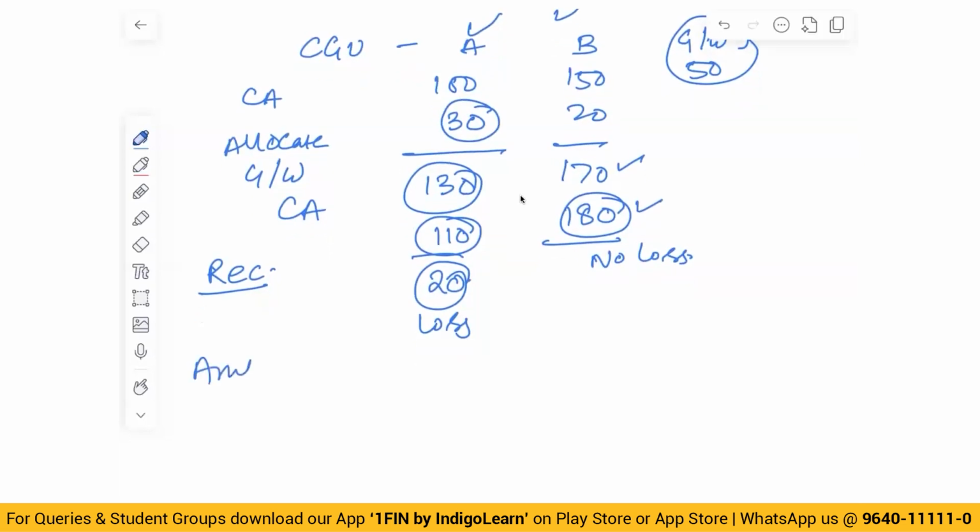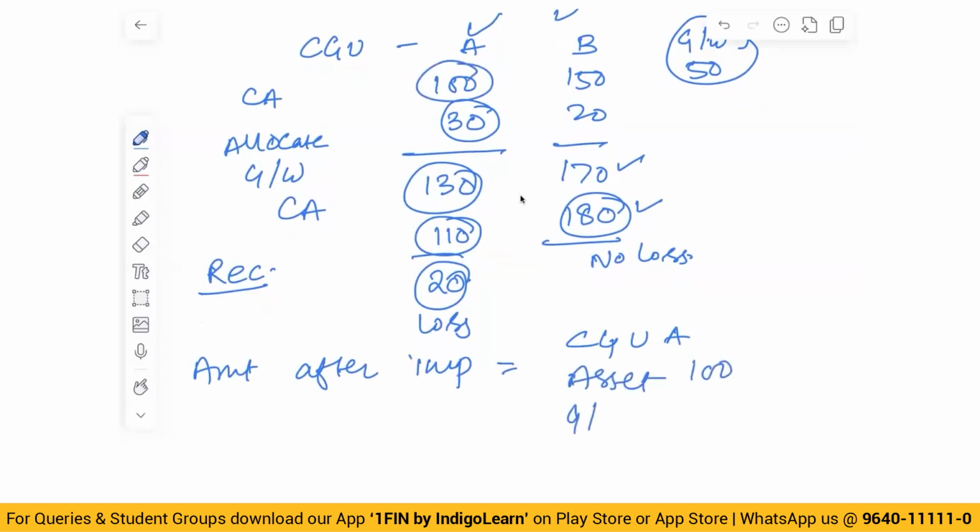So amount after impairment is equal to, for CGU A, assets 100, goodwill 10, 30 minus 20. For CGU B, asset 150, goodwill 20. So the total will be 250 and 30. Is this clear? This is called bottom-up test. You will allocate the goodwill and do the impairment testing.